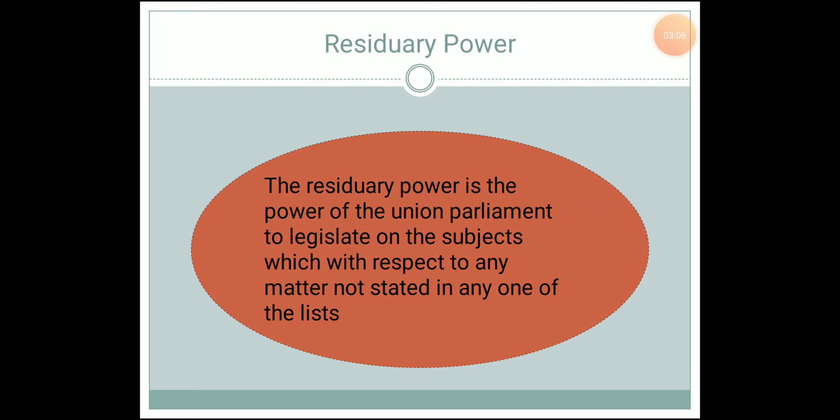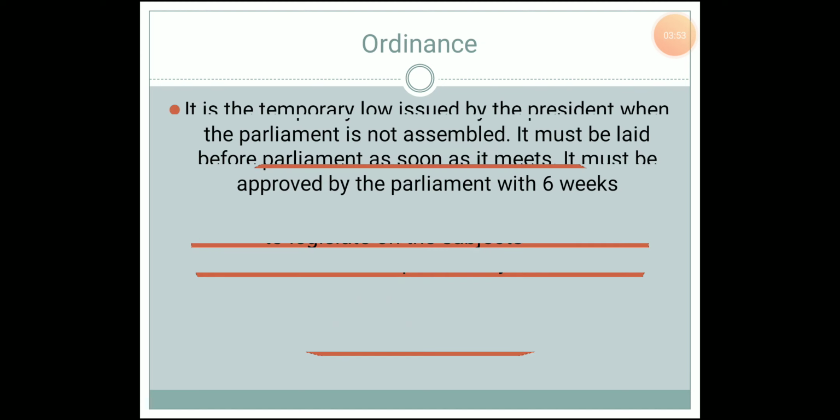Such a power of the union parliament is known as residuary power. This is a special power given to the union legislature where the subjects don't come under any of the lists, but they have to make a law. So the right to make law on such a subject goes to the union parliament, and such a power enjoyed by the union government is known as residuary power.